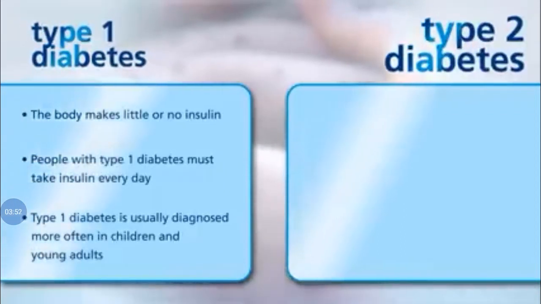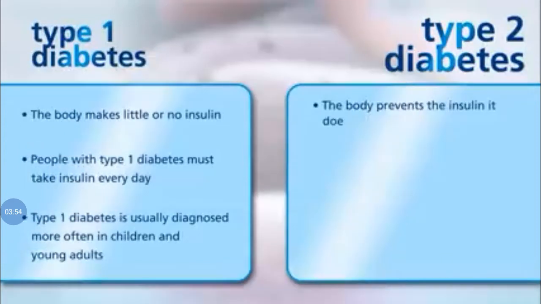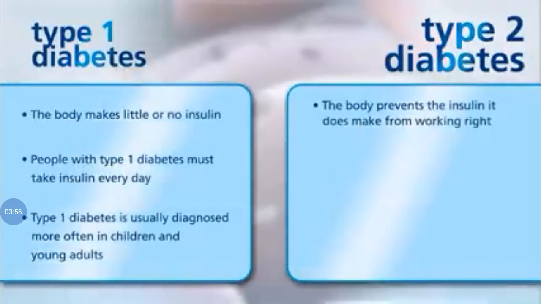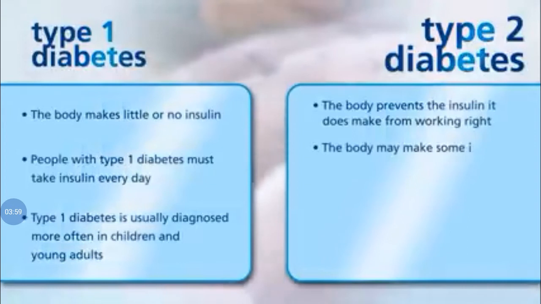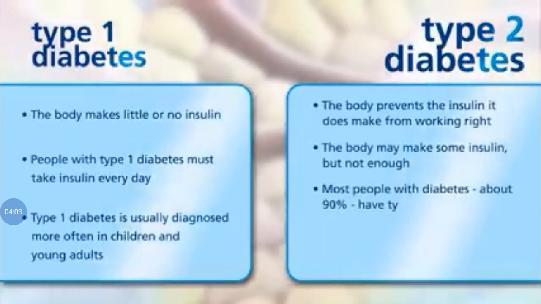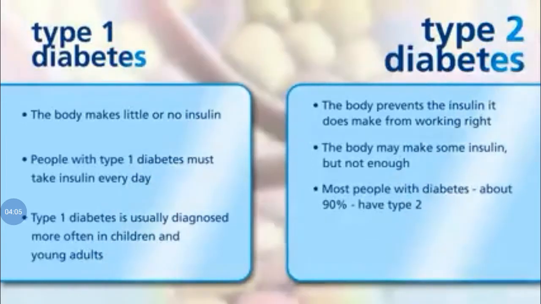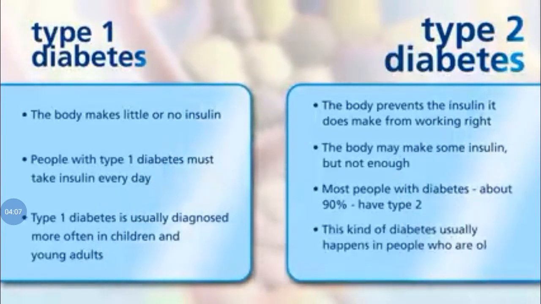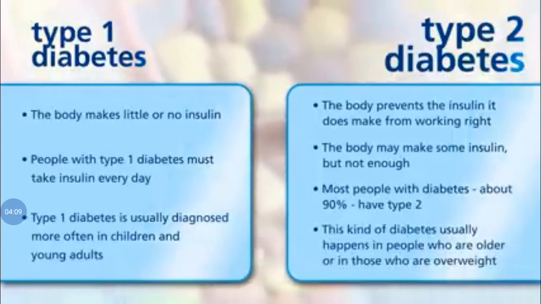In type 2 diabetes, the body prevents the insulin it does make from working right. The body may make some insulin, but not enough. Most people with diabetes, about 90%, have type 2. This kind of diabetes usually happens in people who are older or in those who are overweight.